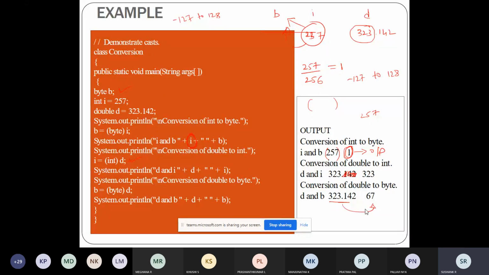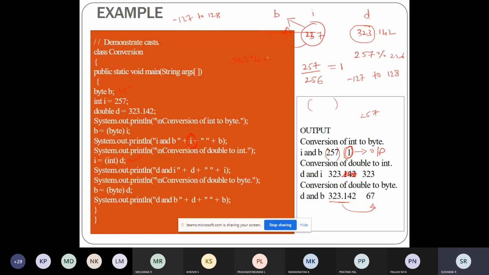You are getting the output as 67. Because when I divided 257 by 256, the remainder was 1. So you can use the modulus, 257 modulus 256, and the same way 323 modulus 256.